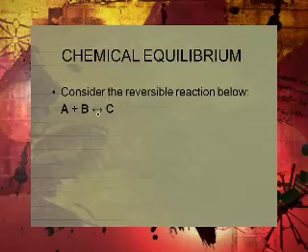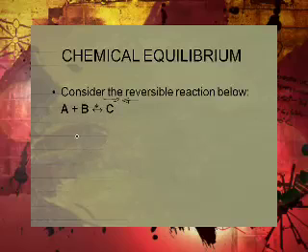Firstly, the way this chemical equation is written, you will see here that the arrow is double-sided, meaning that it goes forward and it goes backwards. So A and B react to give us C, but C can also disintegrate, break up to give us back our reactants, which is A and B.